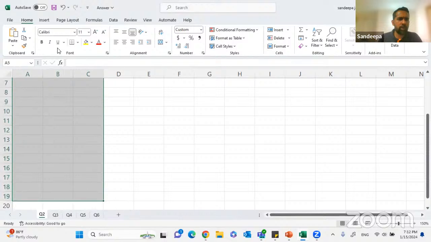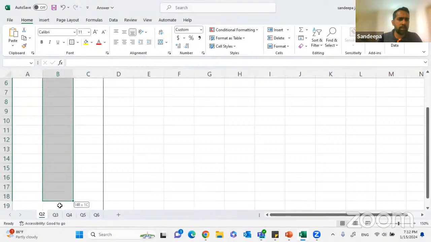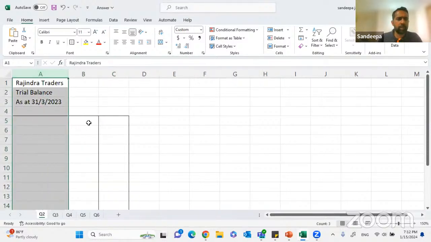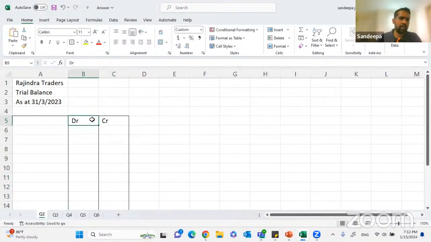So let us draft the format. We are supposed to draft a trial balance. Let me put the trial balance like this, including all the balances. Here we have the debit. Here we have the credit.